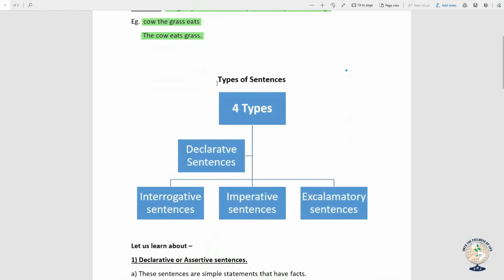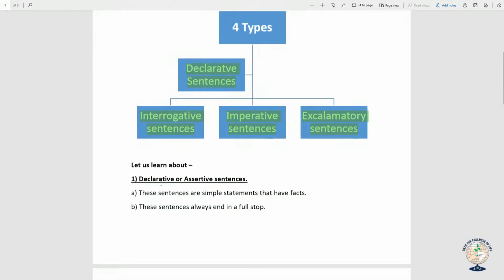Now there are 4 types of sentences. Declarative sentences, interrogative sentences, imperative sentences, exclamatory sentences. Today in this video we are going to learn about declarative sentences. Declarative sentences are also known as assertive sentences.